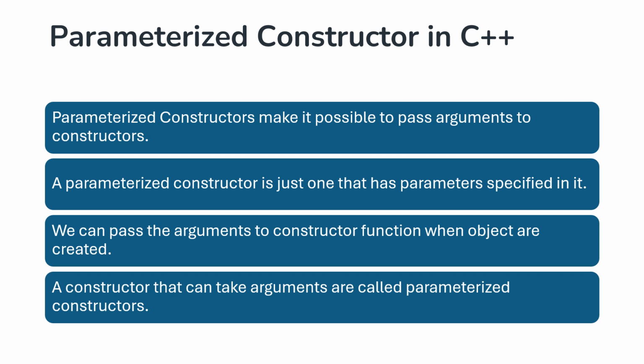So here is a constructor that has parameters specified in it. We can pass arguments to the constructor function when the object is created. So we are going to create the object and pass the argument by using the object. A constructor that can take arguments is called a parameterized constructor.